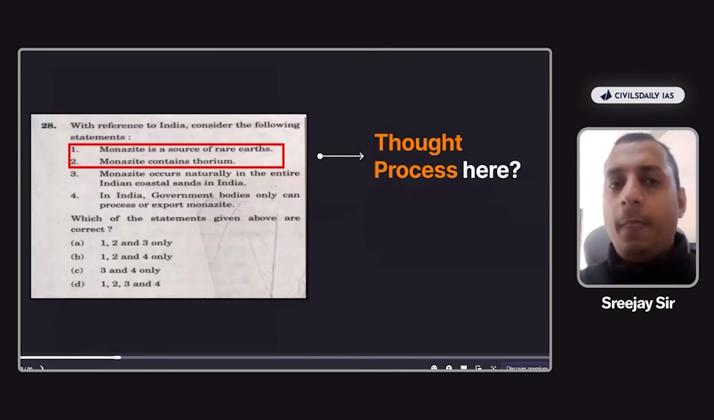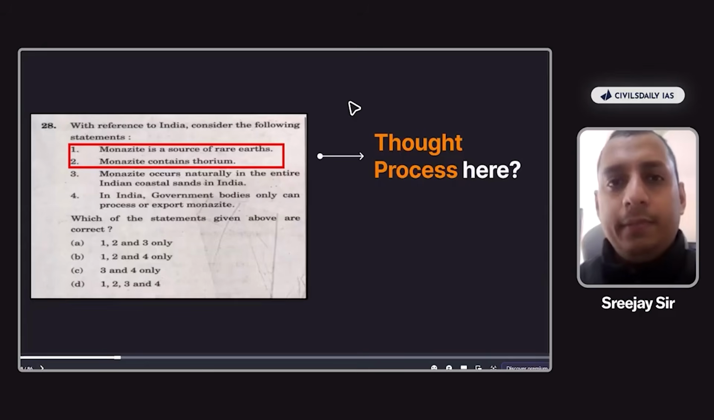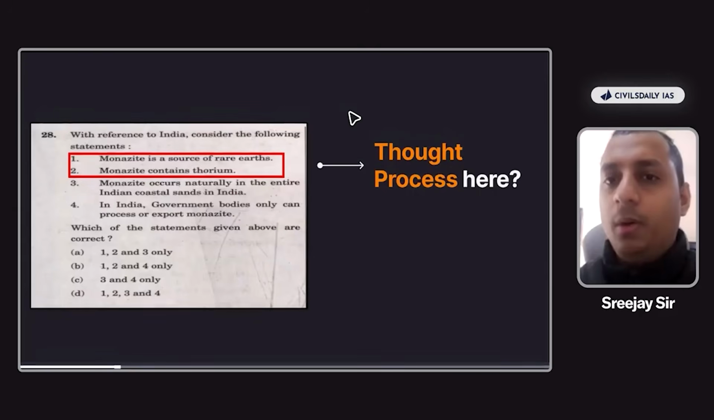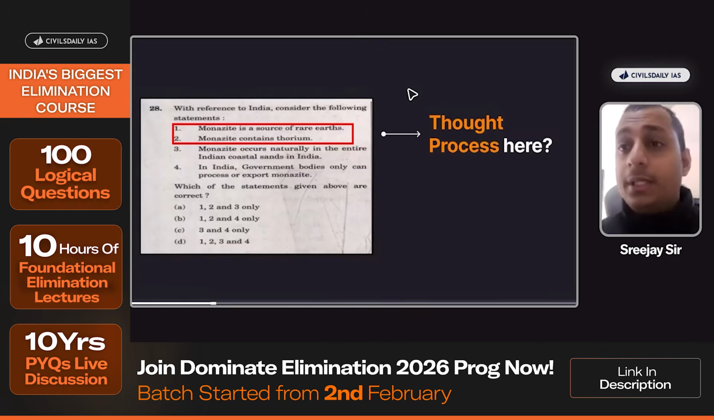And what about this one? What should be the logic here? Is it geography? Is it quantity? Or is it future-based approach? Monazite is a source of rare earth. Monazite contains thorium. Anyone? What should be the thought process here? Geography, quantity, it should be on the basis of quantity, right? Because can UPSC say that not even 0.1 percentage of monazite? No. Can UPSC say that monazite is not a source of rare earth? UPSC can never say that.